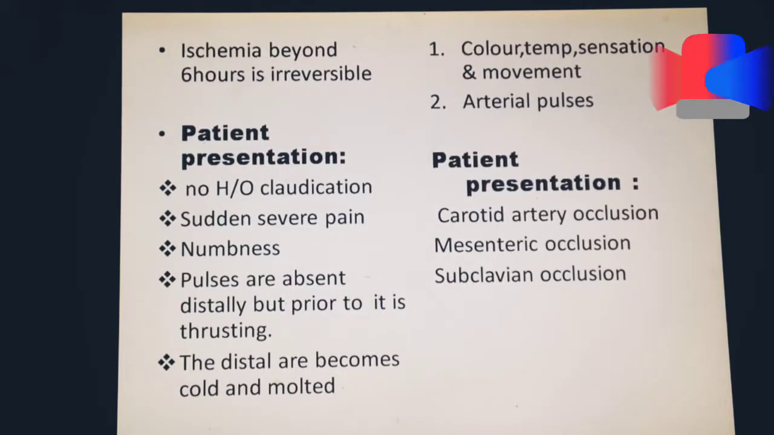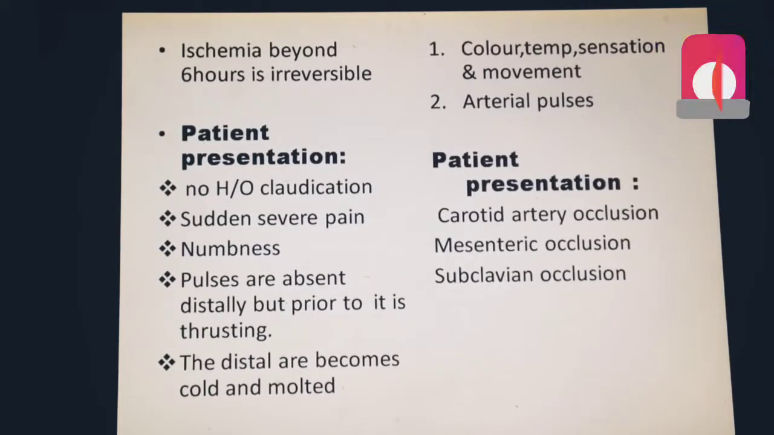Then the color, temperature, sensation and movement. In an acute limb, the color is white, the temperature is cold, and the leg appears paralyzed. But in a chronic condition, as collaterals are made, the limb acquires the temperature of the surroundings and almost appears normal. Next is arterial pulses. Arterial pulses are absent in the acute case but present in the chronic case due to collaterals being made.